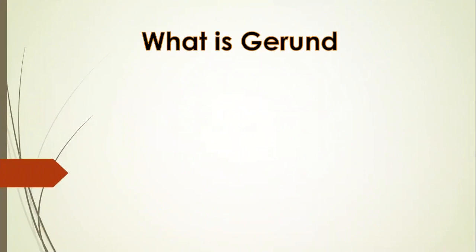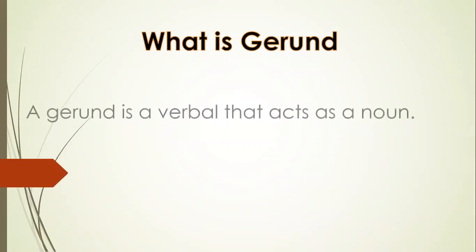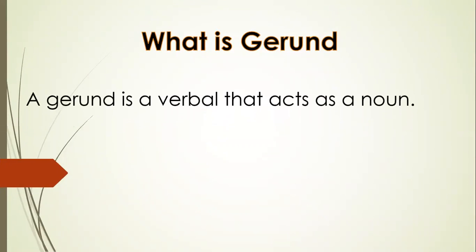First of all, we will define what a gerund is. A gerund is a verbal that acts as a noun. What is a verbal? A verbal is a word that is formed from a verb, but it is not used as a verb. It is used as another part of speech. As a gerund is formed from a verb and it is not used to show any action in a sentence, it is used as a noun in a sentence.